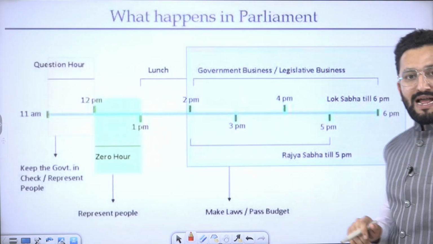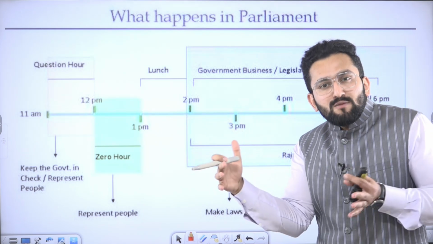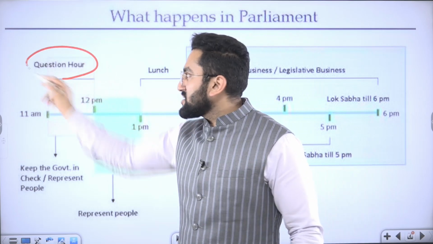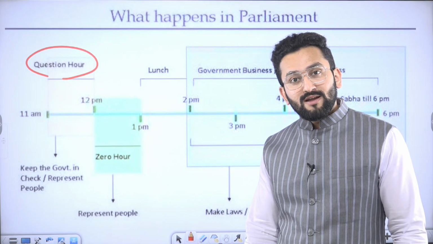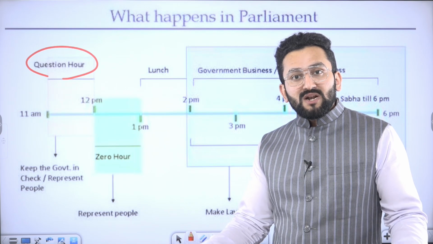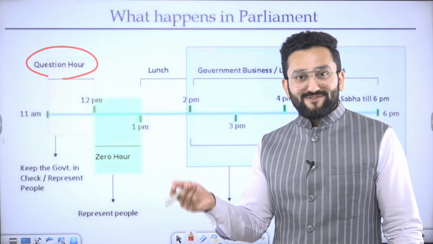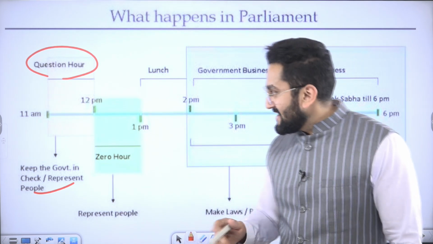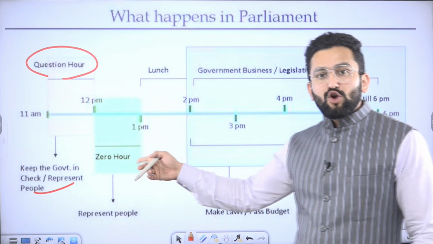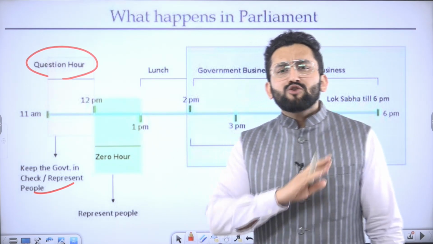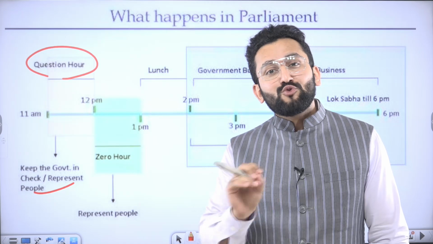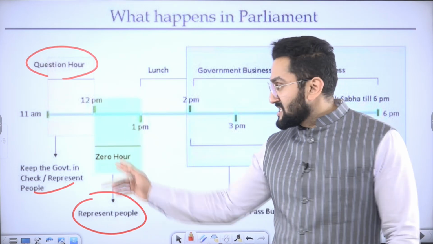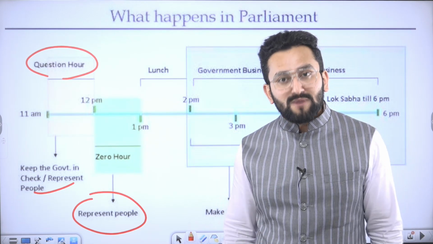First, let's talk about how the usual day in Parliament is slotted. First hour, 11 a.m. to 12 noon, we call it question hour. It means members of Parliament ask questions of the ministers to keep the government in check. They represent people, right? From 12 noon to 1 p.m., we call it zero hour. Zero hour is not mentioned in our constitution, or even in the rules and procedures of Parliament, but it represents people. In zero hour, you can raise matters of public importance.